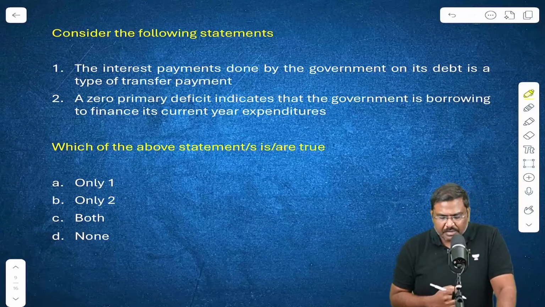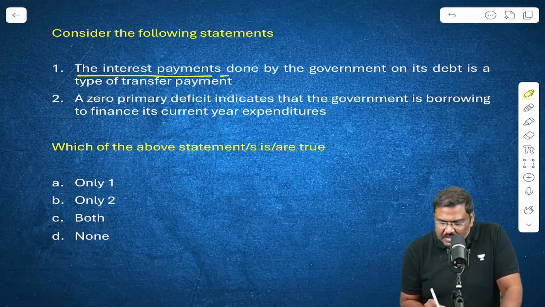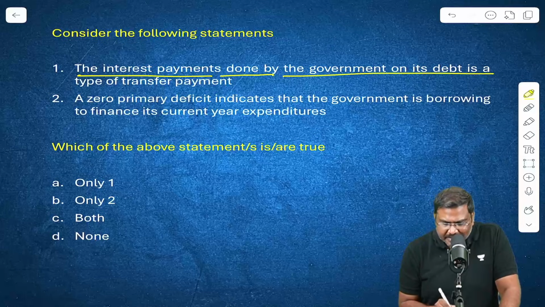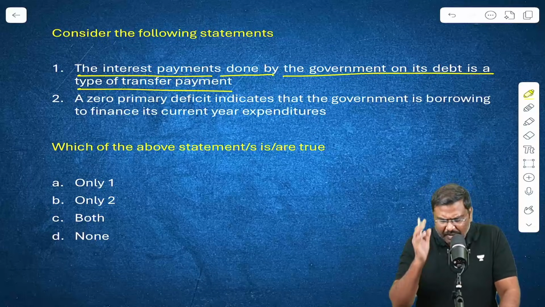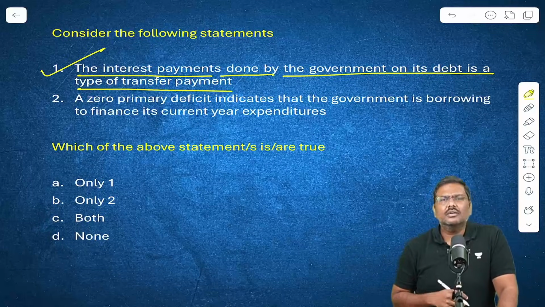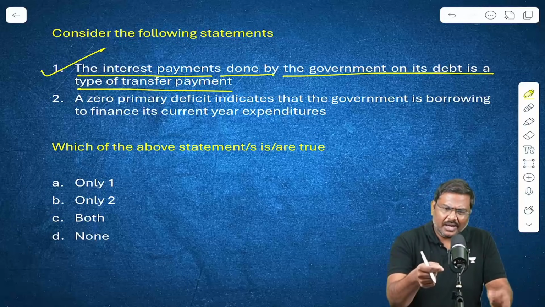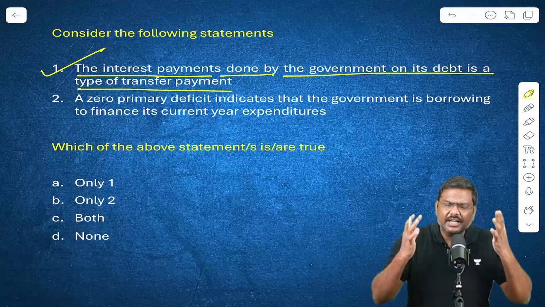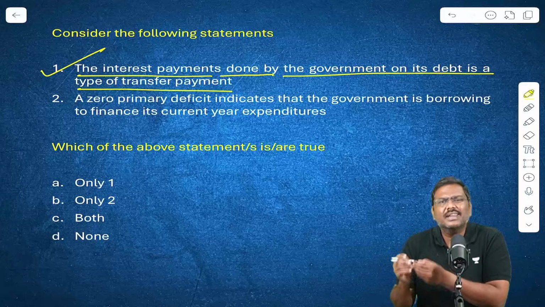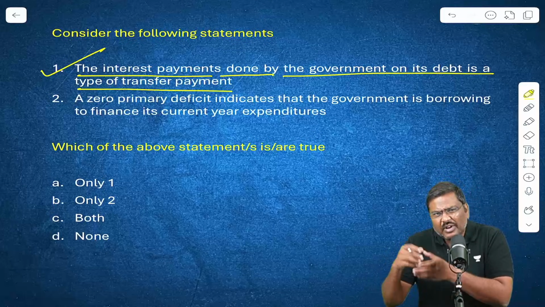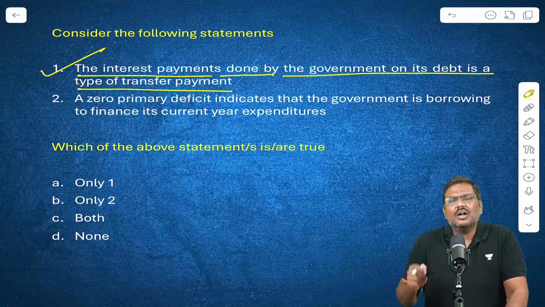Consider the following statements. The interest payments done by the government on its debt is a type of transfer payment. This is correct. What do you mean by transfer payment? Money is paid, in return no good or service is taken. That is transfer payment. Another example is remittances, welfare payments, given by the government.